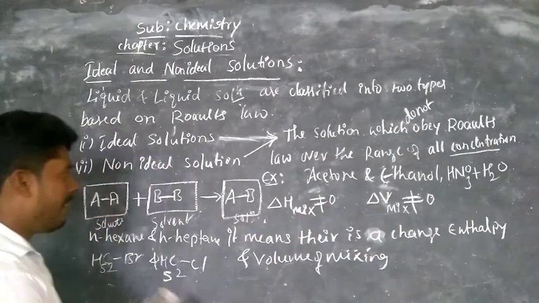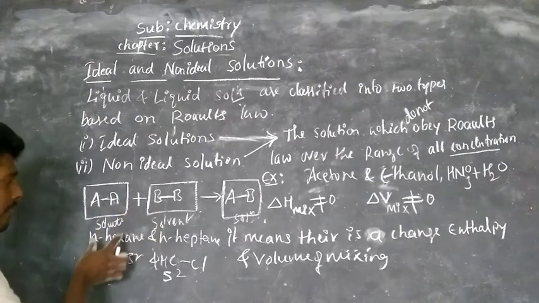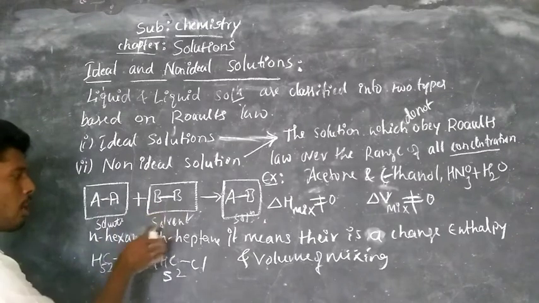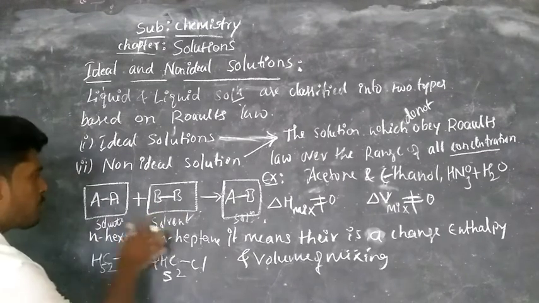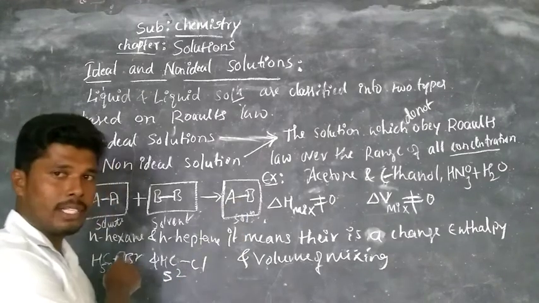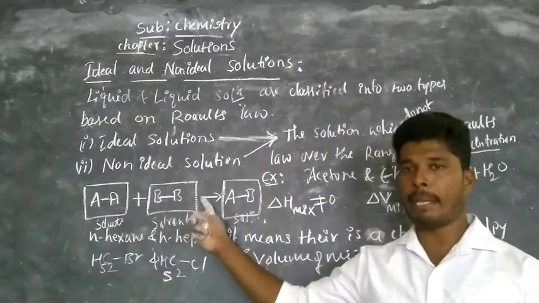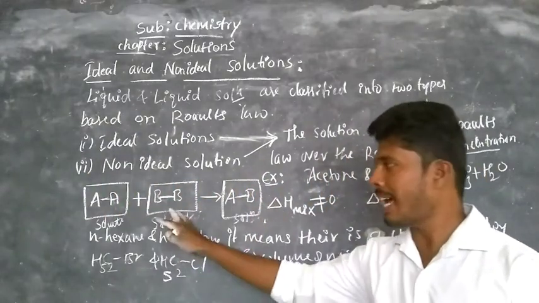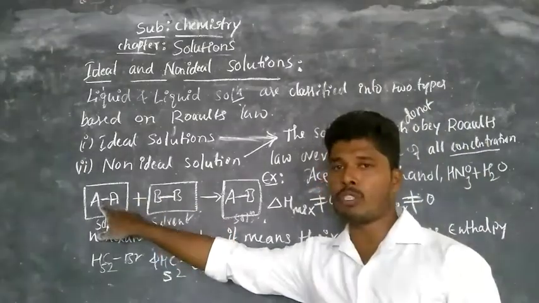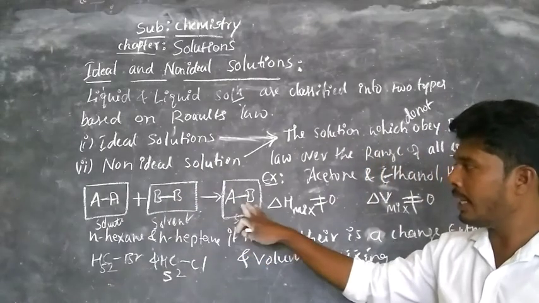Now observe here, in non-ideal solutions we are taking two components: A is the solute component and B is the solvent component. On mixing these two you get a solution of the type AB. In this case of non-ideal solutions, the properties of AA and BB are not the same and the size is also not the same. Then the internal attraction force between AA and BB is not equal to that of AB.